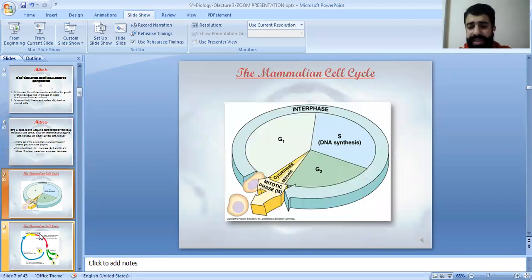First, we have G1, as I said, gap 1 of the interphase. We have S phase, where DNA synthesis occurs and we have the duplication of DNA. G2 is only the preparation of the cell to enter the mitosis process. It is only preparation. Then we enter into mitosis: prophase, metaphase, anaphase, telophase, and cytokinesis.